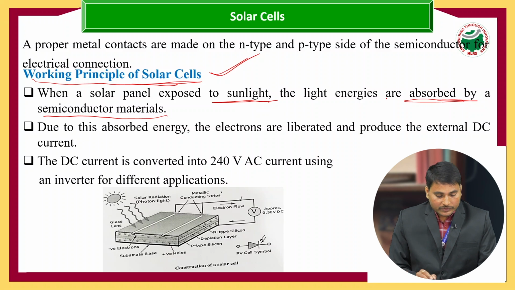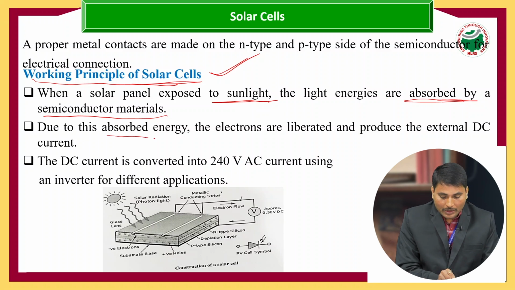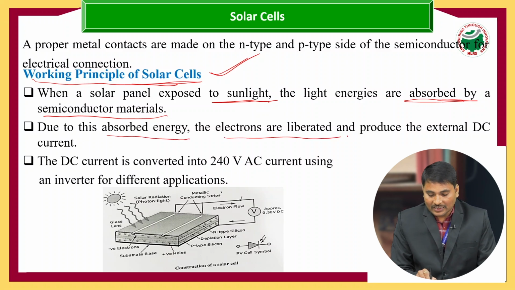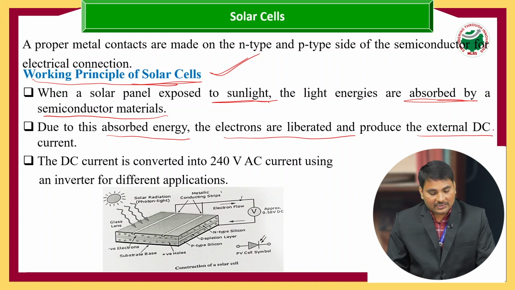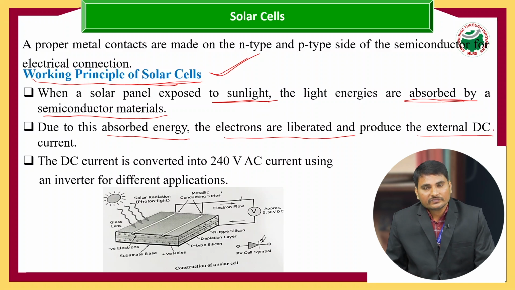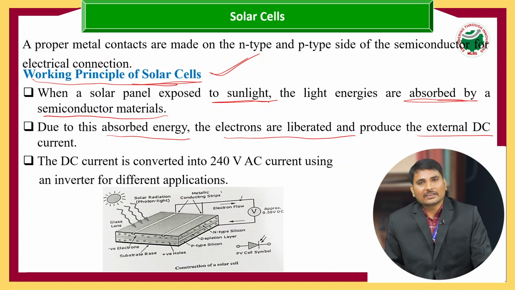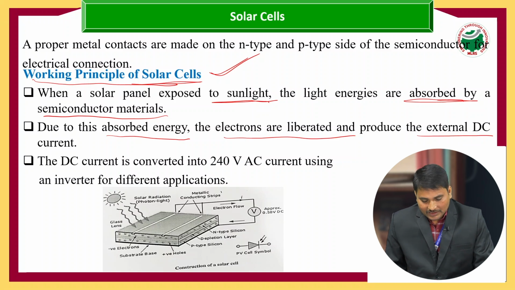When they absorb the sunlight, the absorbed energy liberates electrons. The liberated electrons are responsible for producing the external DC current.